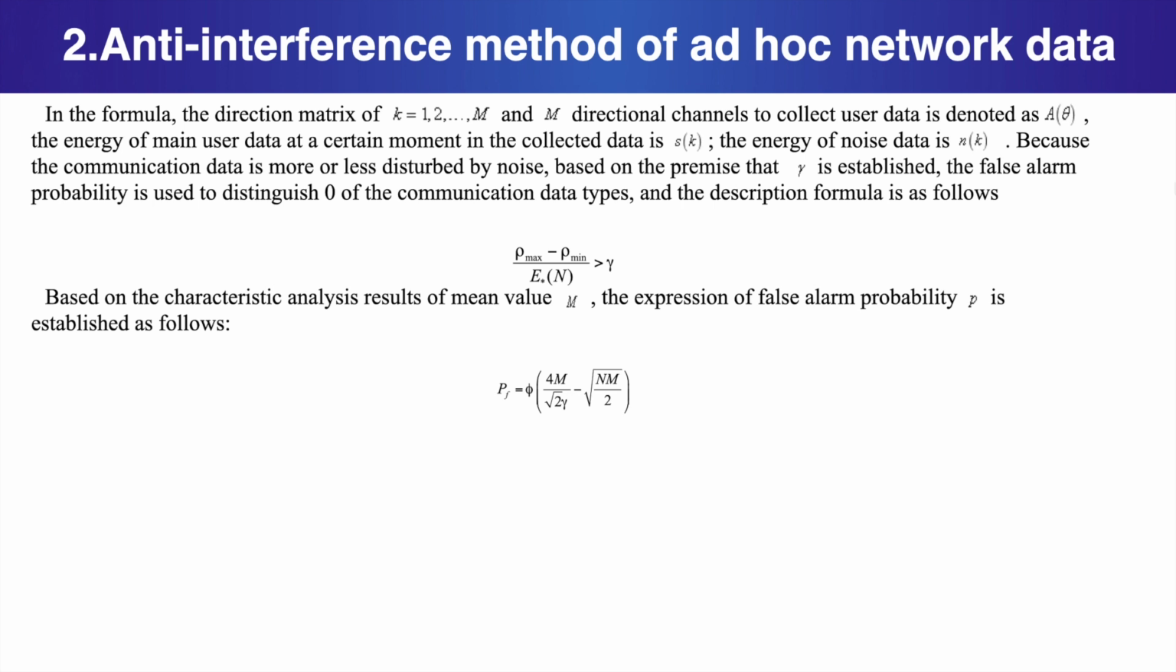Because the communication data is more or less disturbed by noise, based on the premise that this is established, the false alarm probability is used to distinguish the communication data types, and the description formula is as follows. Based on the characteristic analysis results of mean value m, the expression of false alarm probability p is established as follows.